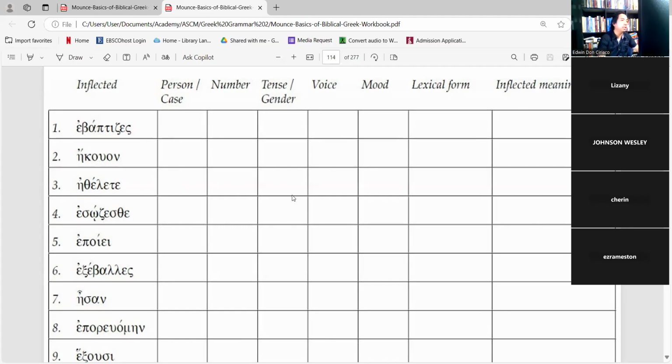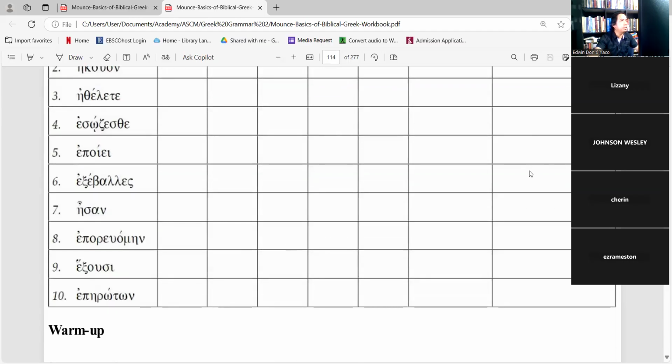And so we can see the same endings here, with the augment, of course. So you were willing. The present active is you are willing, or you will in the plural form.